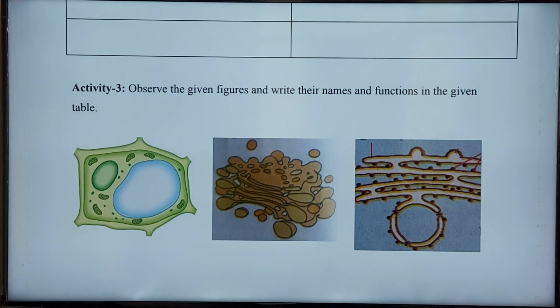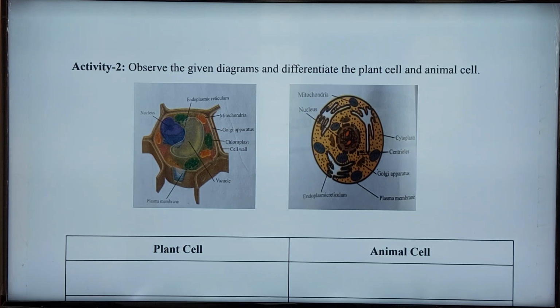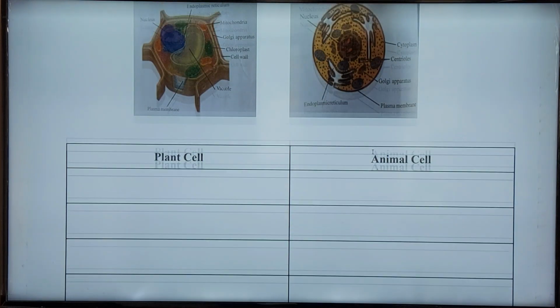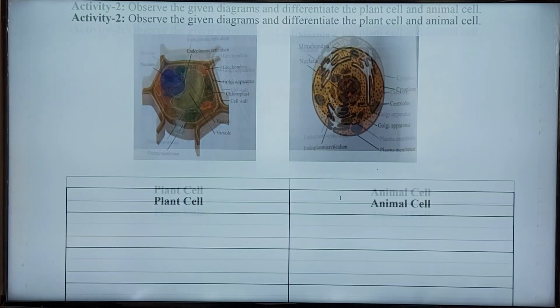One is the rough endoplasmic reticulum, which you can see here, and another is the smooth endoplasmic reticulum. These are the smooth endoplasmic reticulum, and this is the rough endoplasmic reticulum.